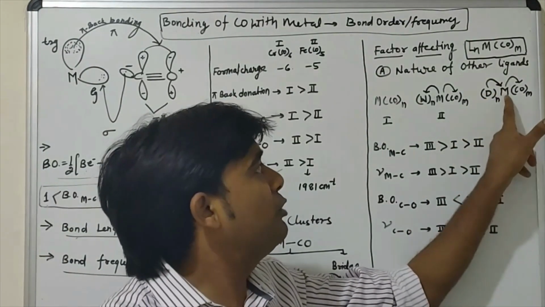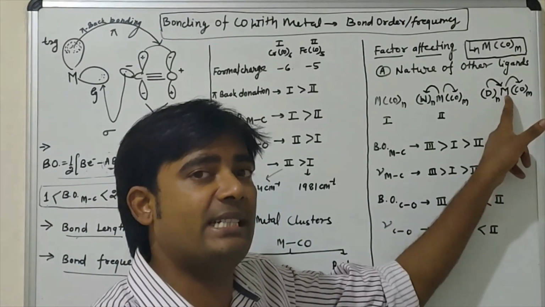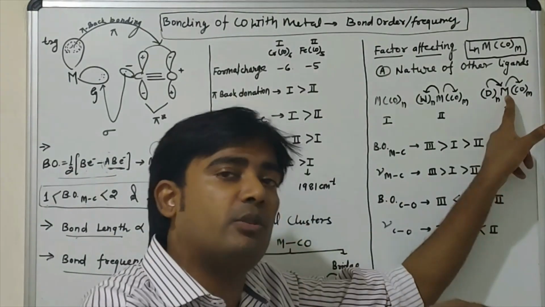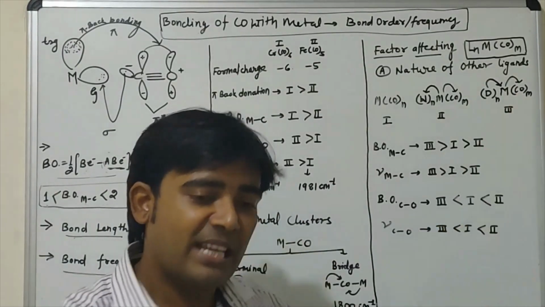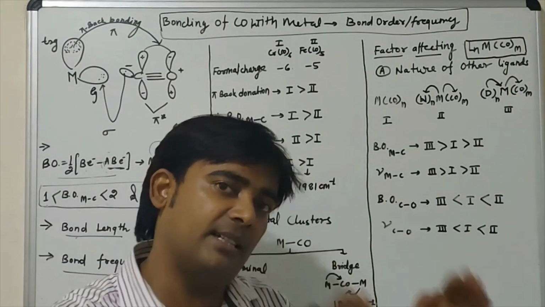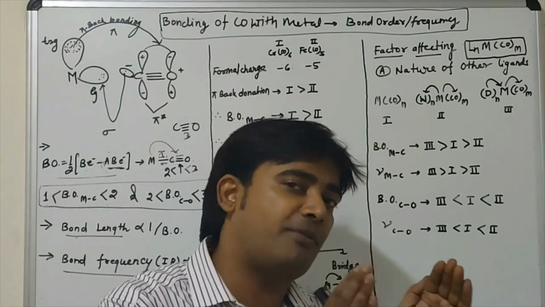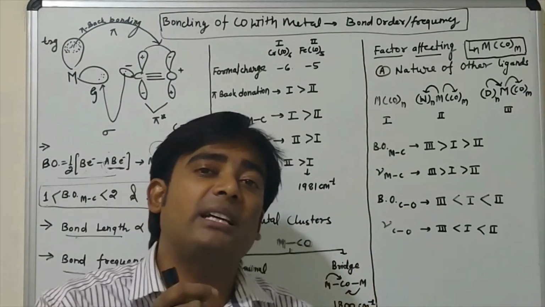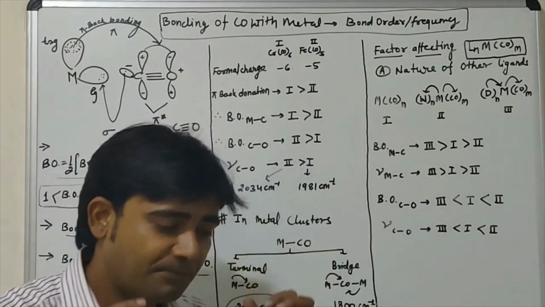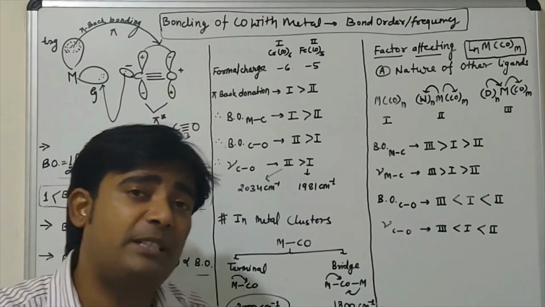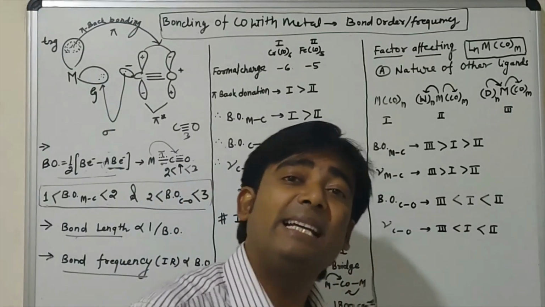If the T2G orbital has much electron density, then it can transfer much electron density into the pi star orbital of carbon monoxide. If much electron density is transferred into the pi star orbital of carbon monoxide, the bond order between carbon and oxygen will be decreased. Similarly, the bond order between metal and carbon will be increased.